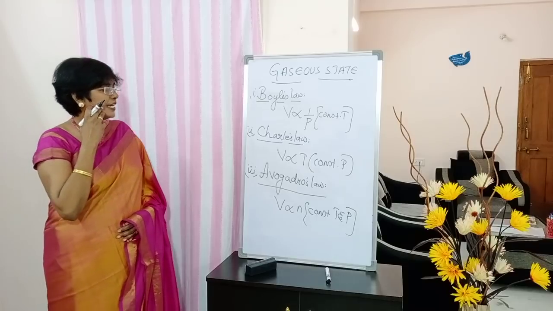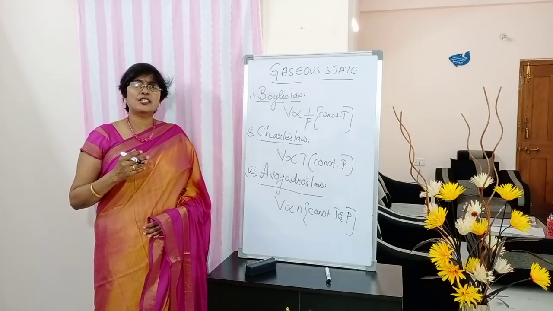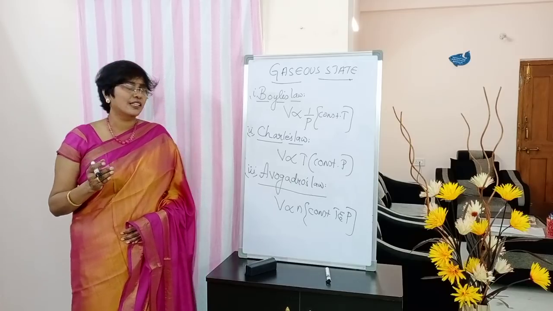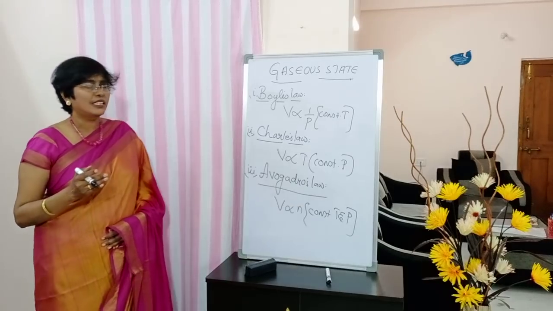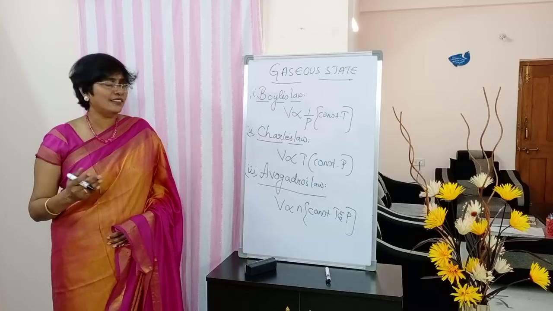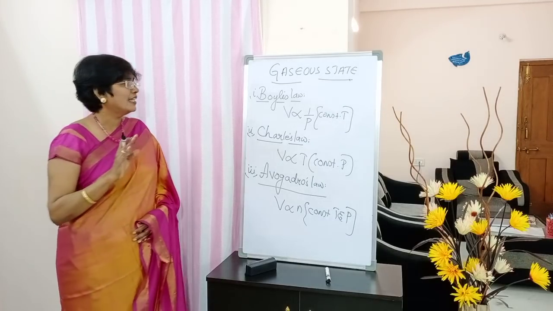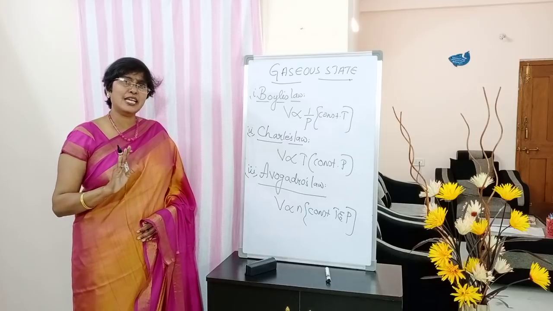Full stop. Write down the expression: V proportional to small letter n, students. Don't write capital letter N. V proportional to n, in the brackets constant temperature and pressure. Okay. Written all the three laws carefully.